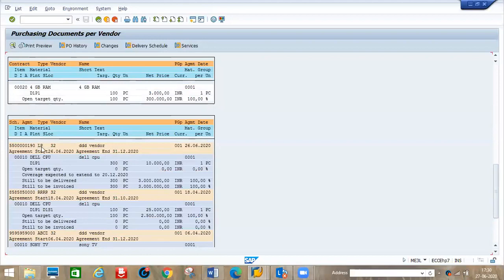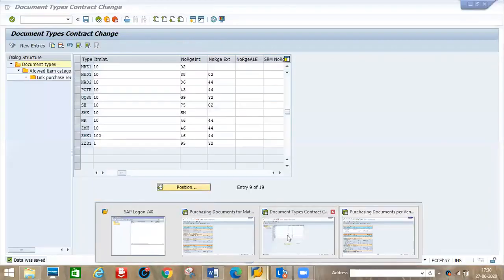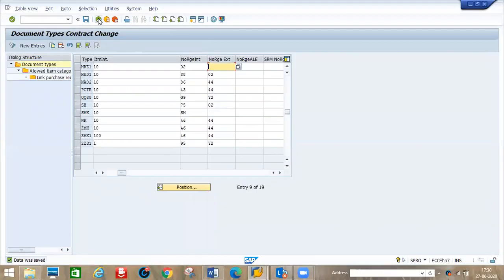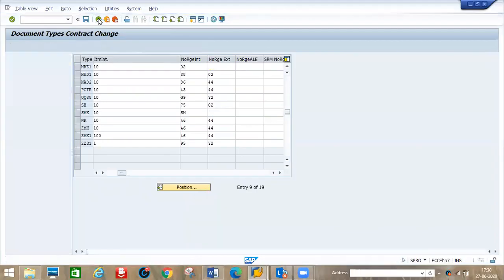We'll copy the document type LP. You can give whatever document type you want. The length is 4 characters. ABCD, I created earlier. The vendor is the same, 32, 32, 32. So same thing, this will also come under here only. Document types where we created a contract, same thing. See here,